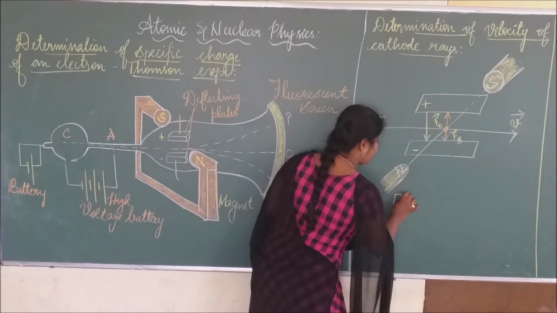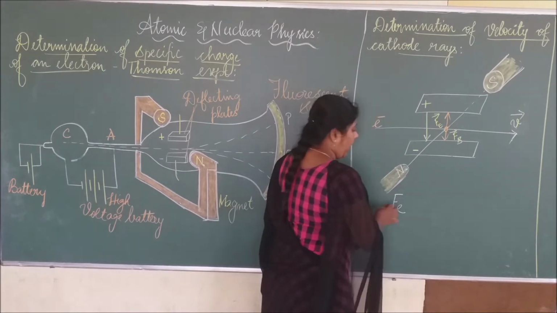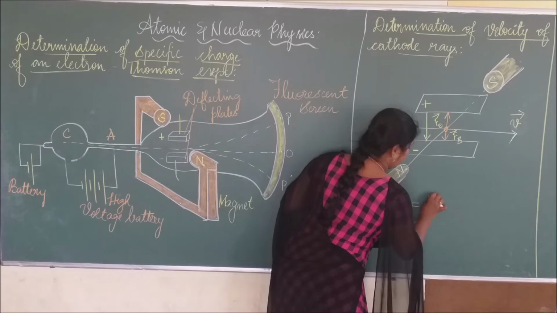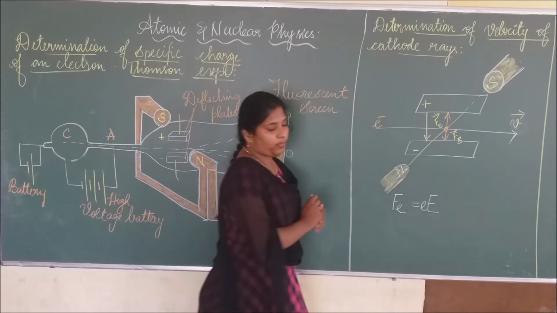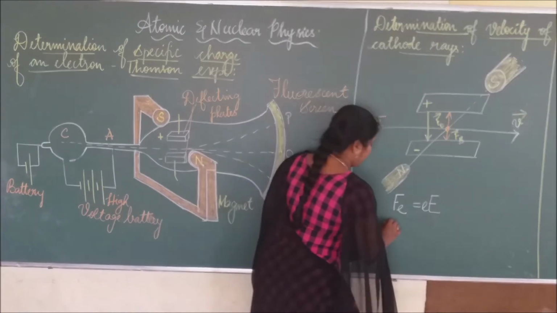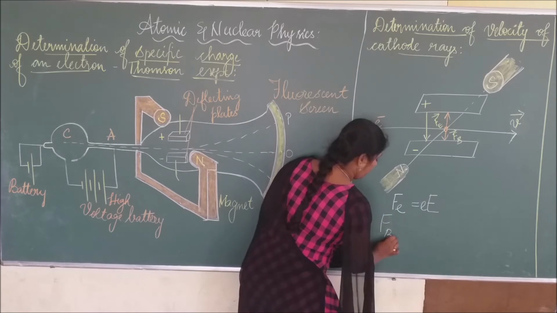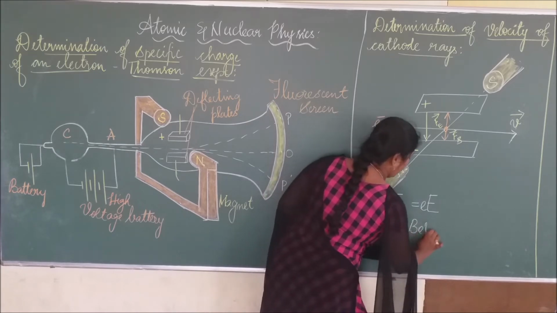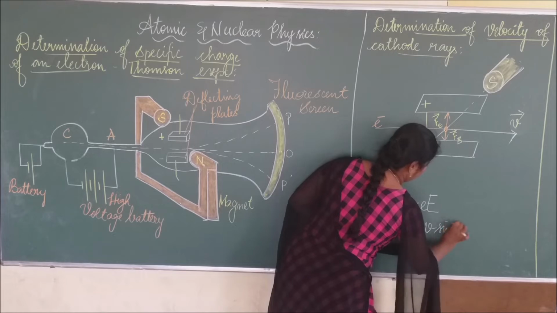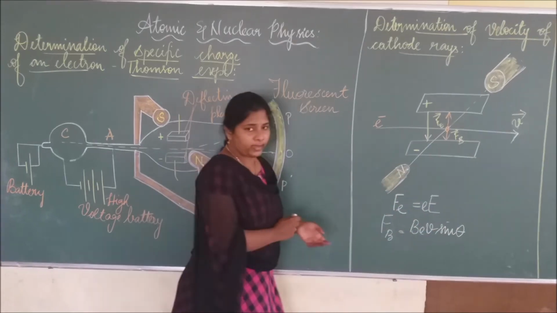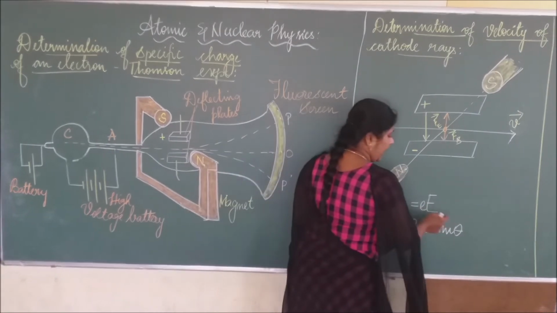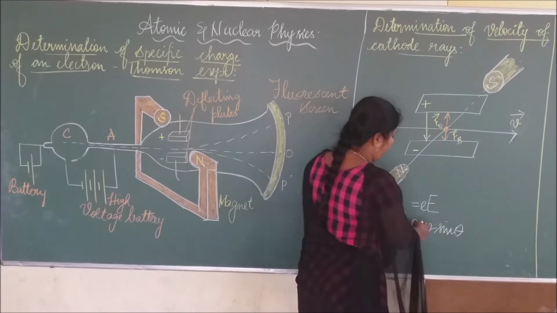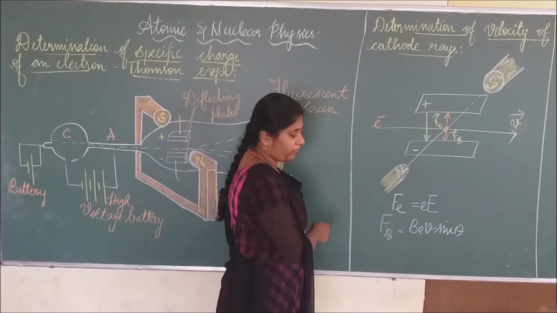So the electric force is Fe, and the equation is, what is that? Ee. So the electric force equation is Fe equal to Ee, and the magnetic force equation is Fb equal to Bev sin theta. And this theta is the angle between the velocity and the magnetic field.